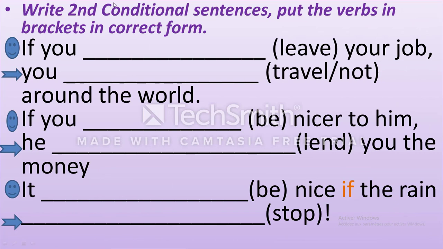Write the second conditional sentence, putting the verb in brackets in the correct form. We have simple past plus could or would plus verb. Is that clear? Keep this in mind. This is the if clause, and here we have a comma. It is necessary here, but when we have the if clause in the middle, the comma is not necessary. I already explained this in the first video for type 0 and type 1. If you have any problem with this, you can go back and watch the first video, okay?